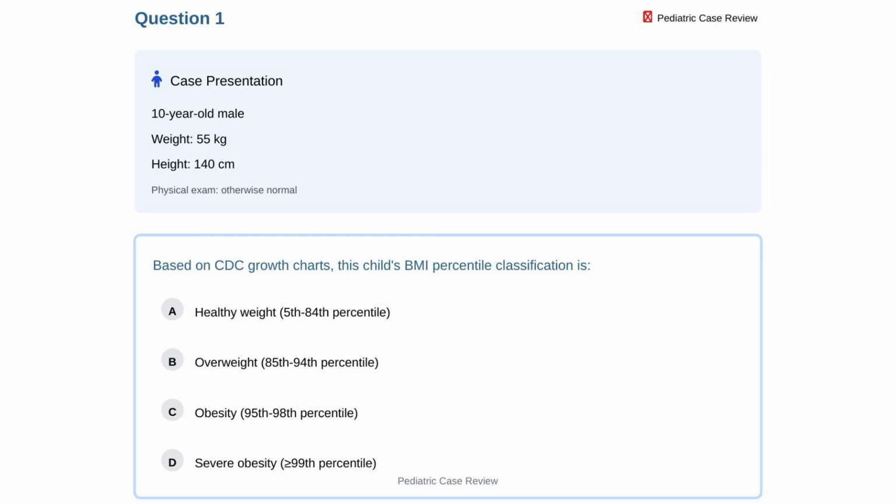Option A, healthy weight, 5th to 84th percentile. Option B, overweight, 85th to 94th percentile. Option C, obesity, 95th to 98th percentile. Option D, severe obesity, greater than or equal to 99th percentile.